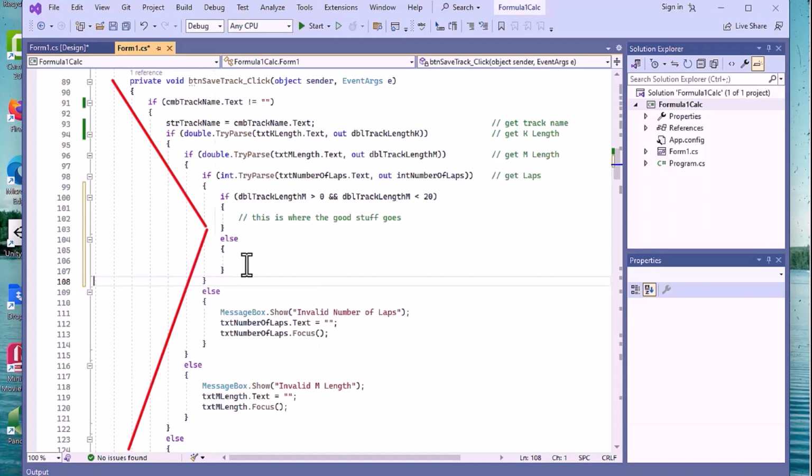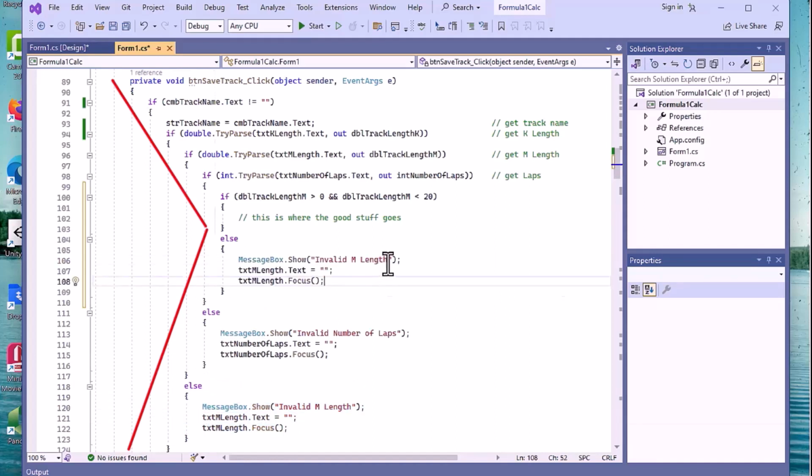There we go. And what's going to happen? Well, we're going to say that the invalid M length, or yeah, we're doing M. We are doing M. We can say the same thing right here, except we can modify it. Invalid M length, not within range. And basically say it's not within the range of 0 to 20 miles. And so that's good there.